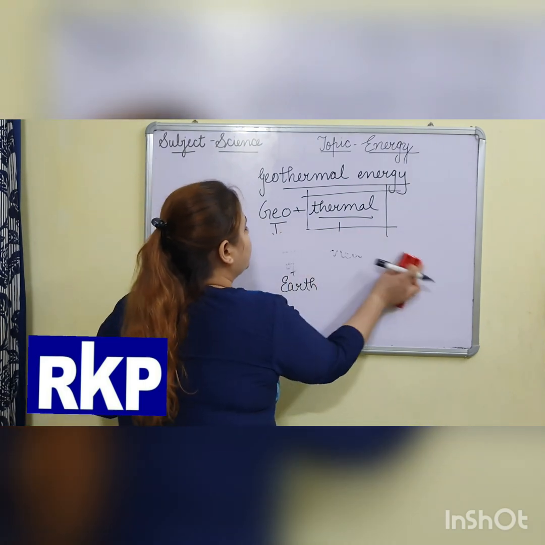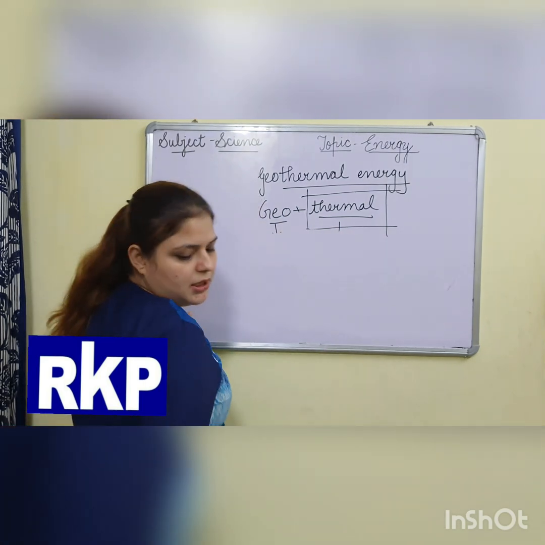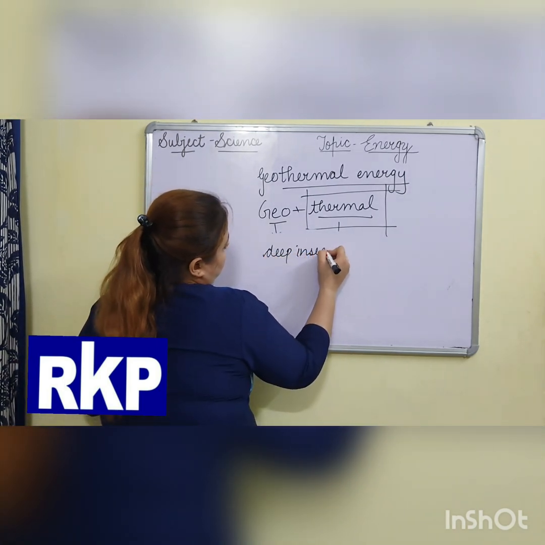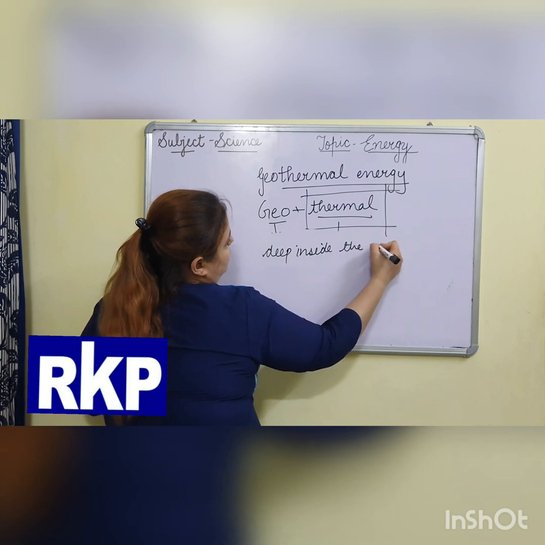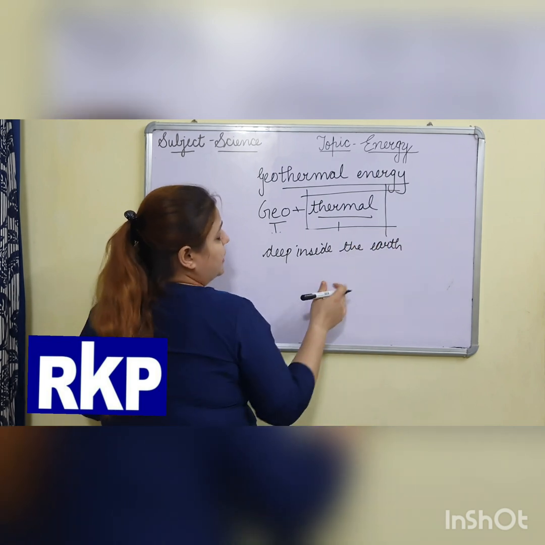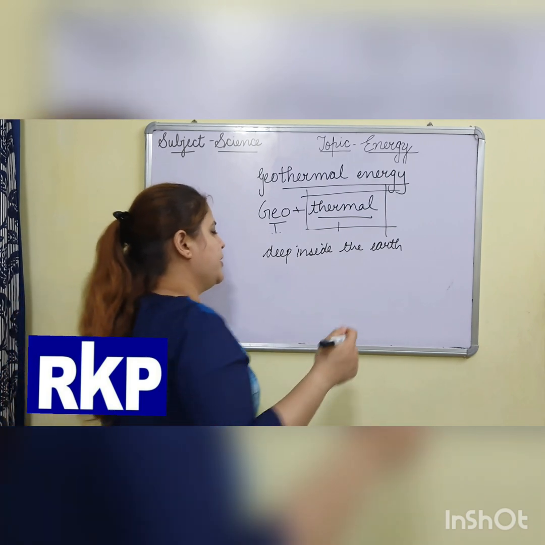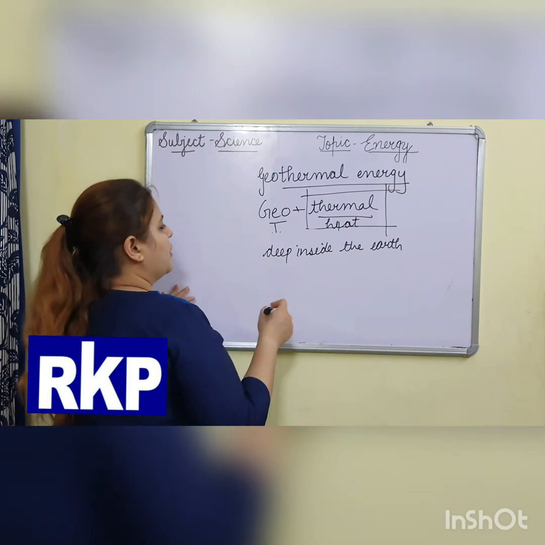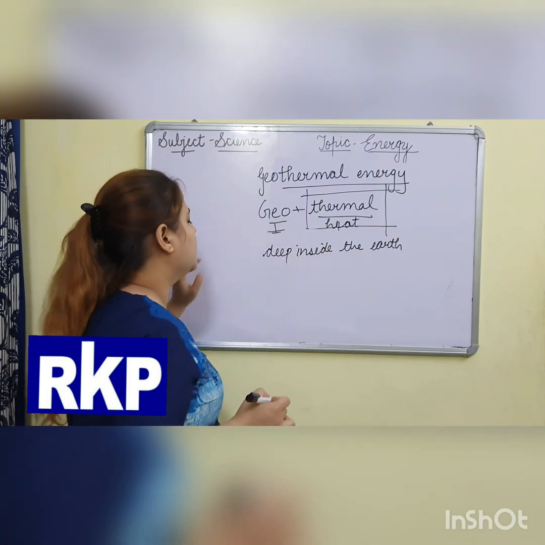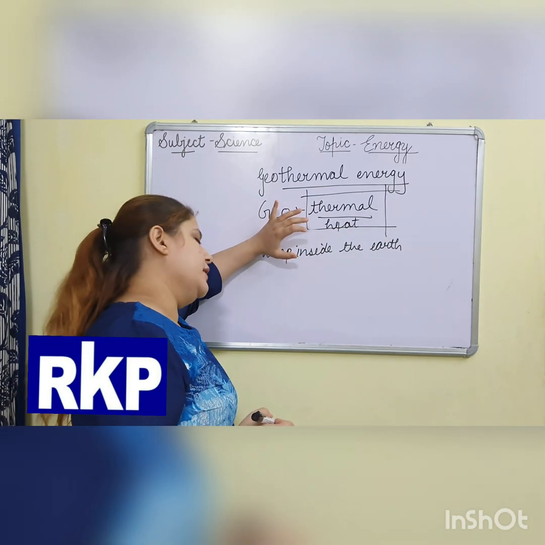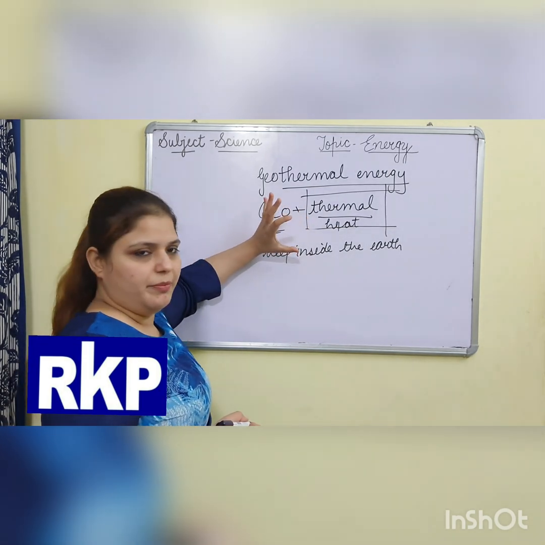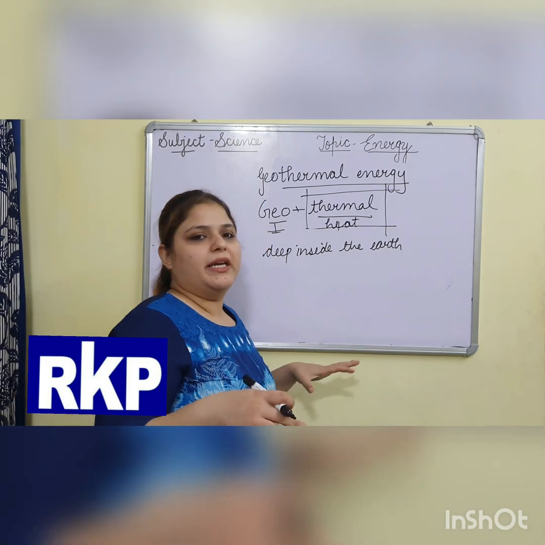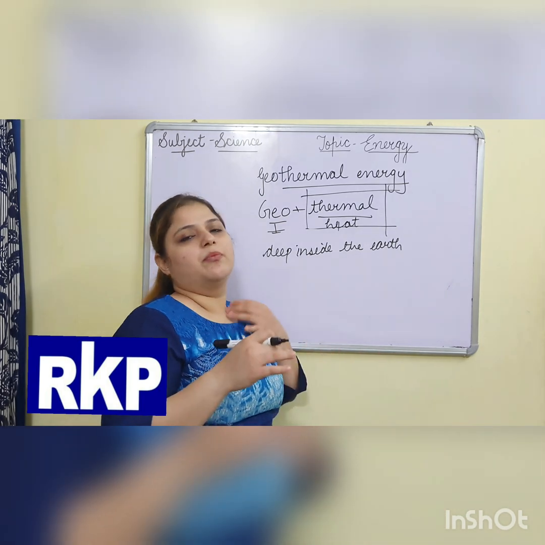So the heat energy which we get from deep inside the Earth is called geothermal energy. That's why I said that we have to understand from the name only. Thermal means heat, geo means structure of the Earth. So this energy comes out automatically from the Earth's surface also.